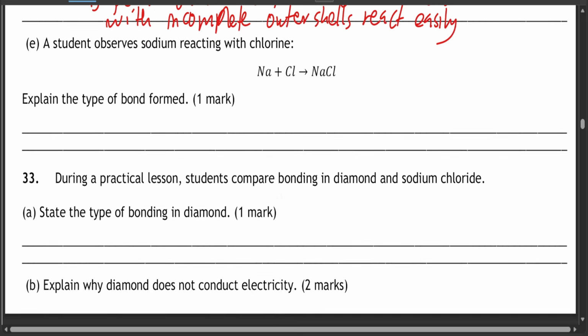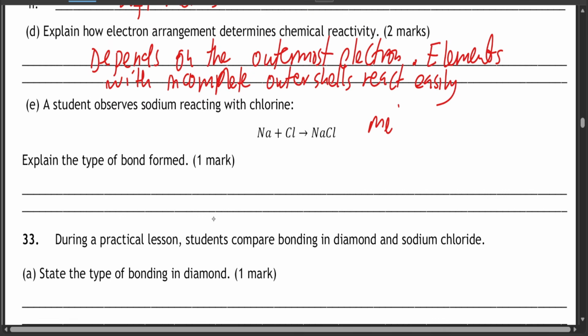Question E: metals from group 1 to 3, like sodium in group 1 and magnesium in group 2, usually react by losing electrons. Non-metals, which are groups 5, 6, 7, for example chlorine in group 7, react by gaining. So it depends on incomplete outer shells.